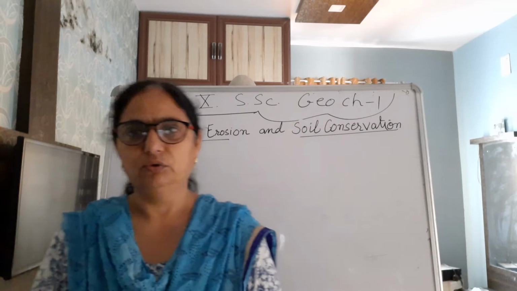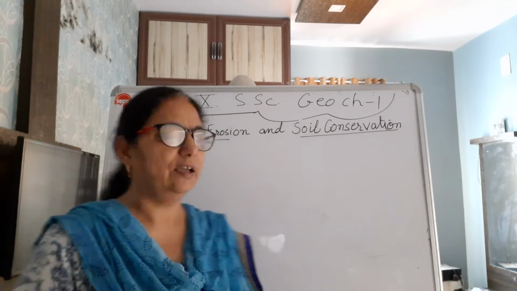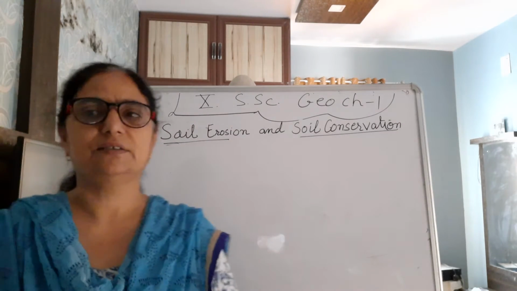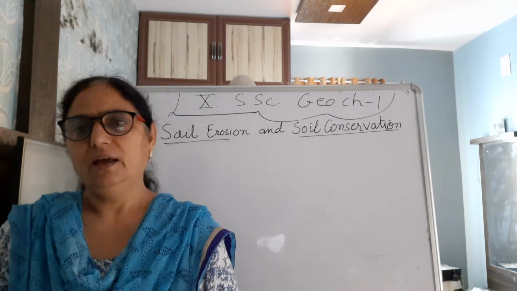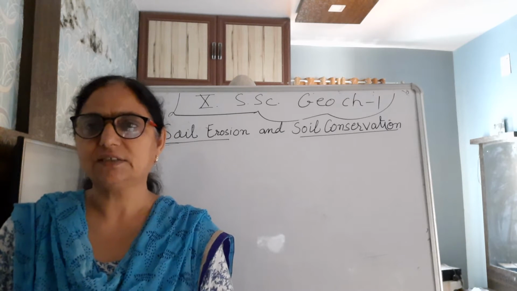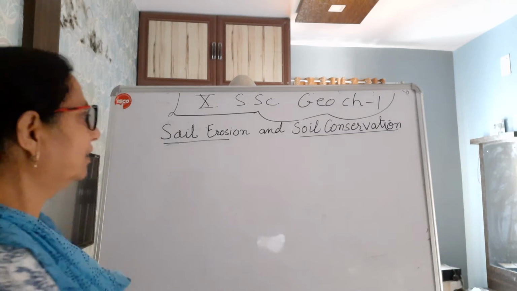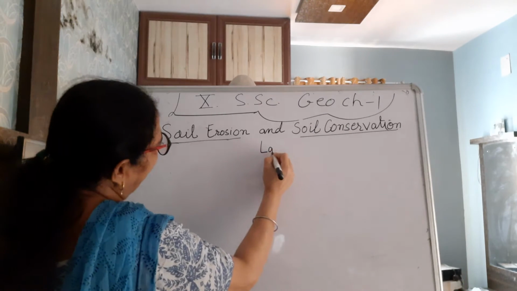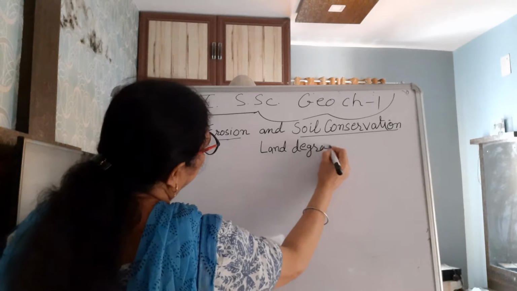So once again, we are here to discuss our next topic, that is soil erosion, and how this soil erosion further leads to land degradation and how it can be conserved. Right? Soil erosion and land degradation.